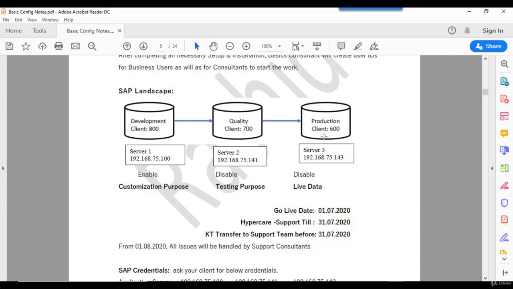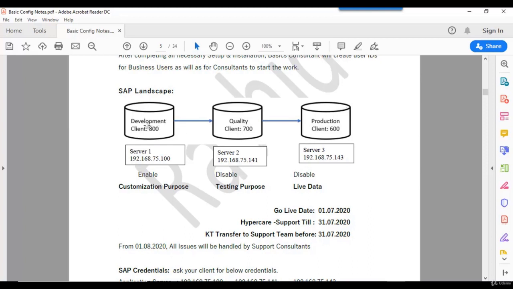We can't create any document or any configuration. We can only go and view. Business users like the accounting manager and costing manager have create, change and display options. But as a consultant, we have only display authorization.